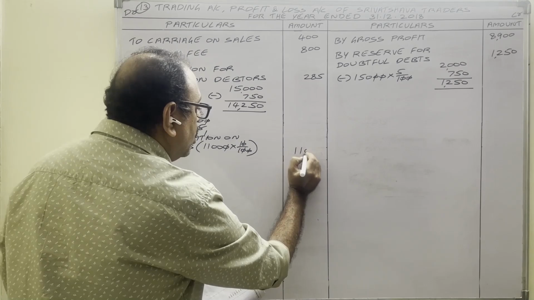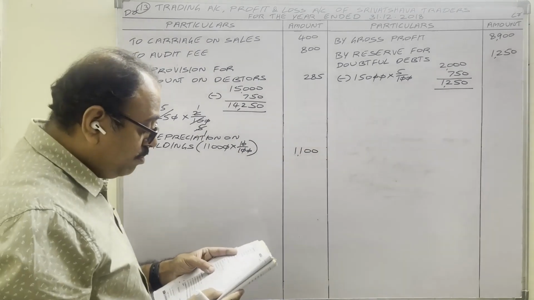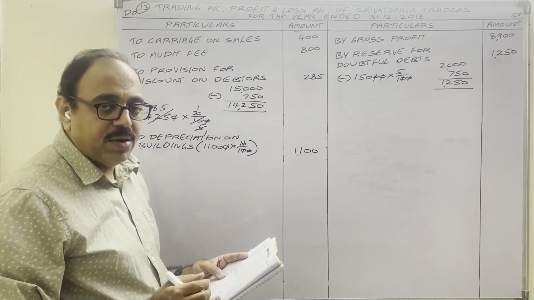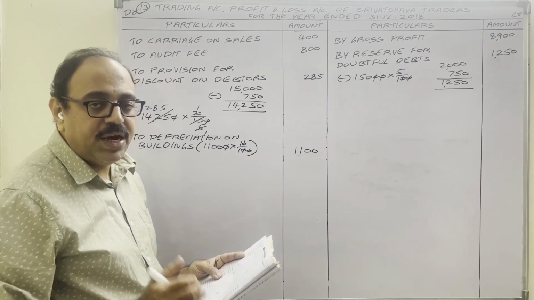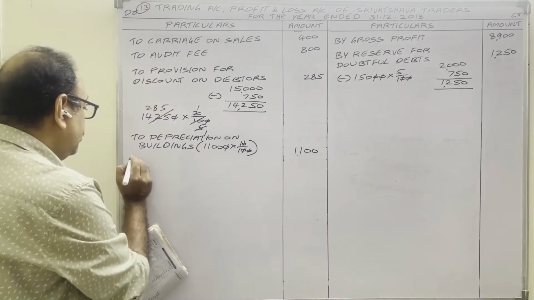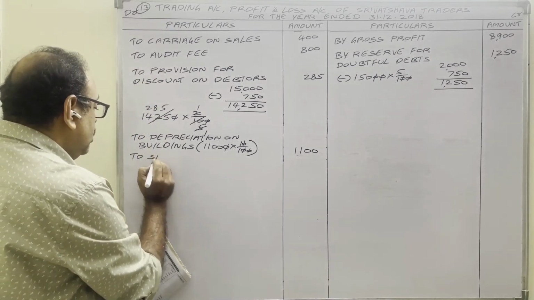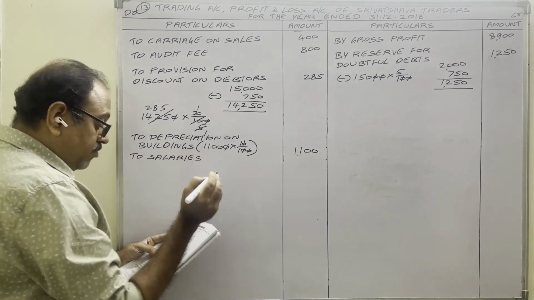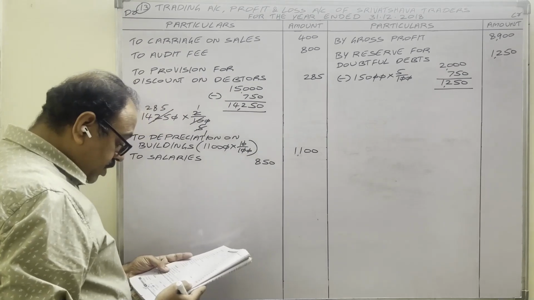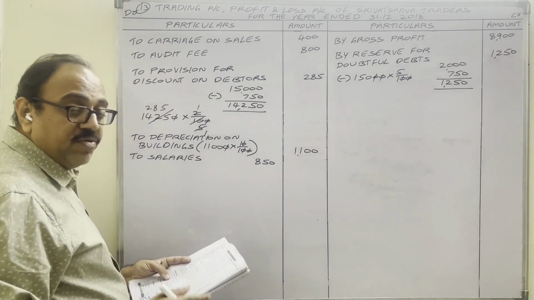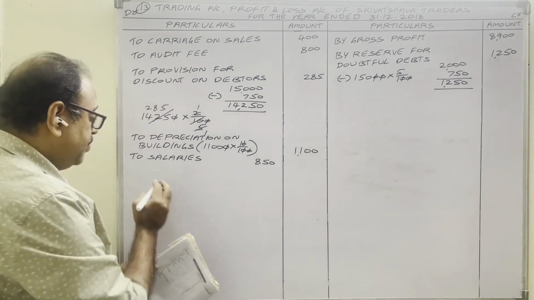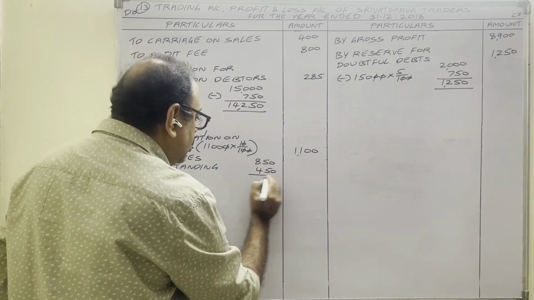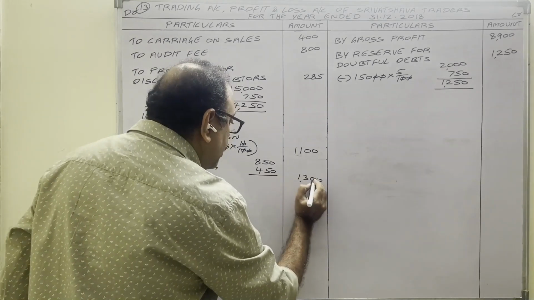1,100 in outer column. Buildings over. Power and fuel. Salaries. Salary to employees we pay. They work in office, means indirect expenditure. Debit side. To salaries. Adjustment is given, therefore amount in inner column 850 rupees. Adjustment number 2. Outstanding salary we have to pay, means we should add plus outstanding 450 rupees. Total in outer column 1300 rupees.